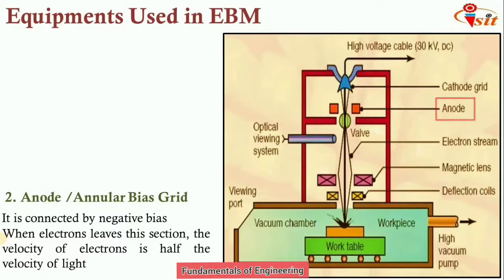It is connected by negative bias. When electrons leave this section, the velocity of the electrons is half the velocity of light.